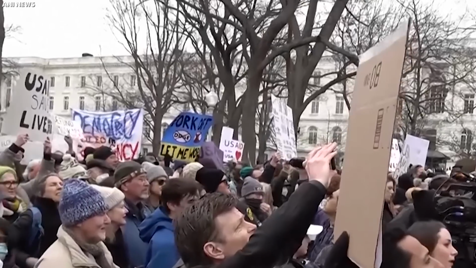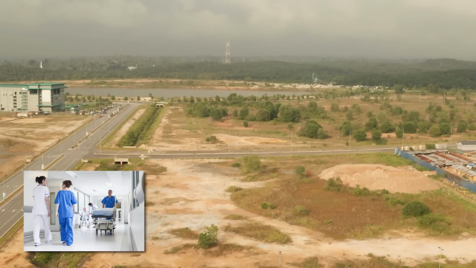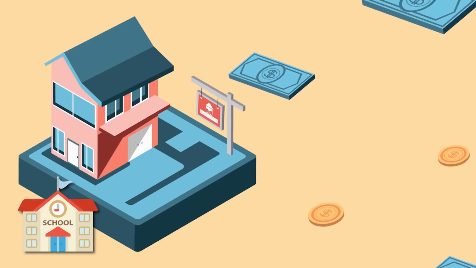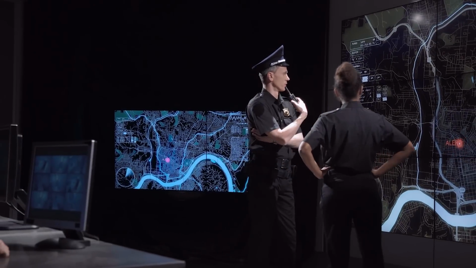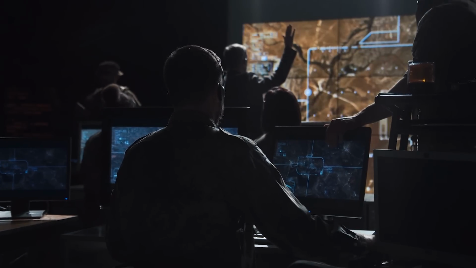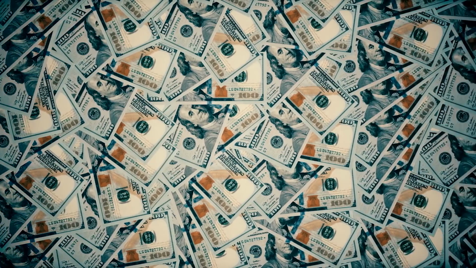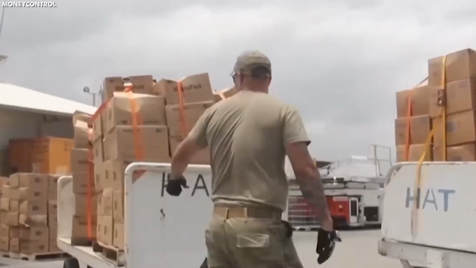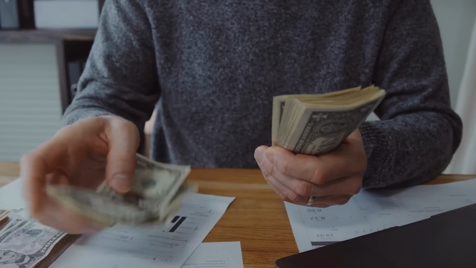Many projects were announced with big promises, but when people went to check, there was nothing there. Hospitals that were supposed to be built remained empty land, and schools that received money were left unfinished. When investigators looked closer, they realized that without proper tracking, millions of dollars had been wasted every year. Moreover, this failure to properly manage funds led to shocking cases of wasted money.